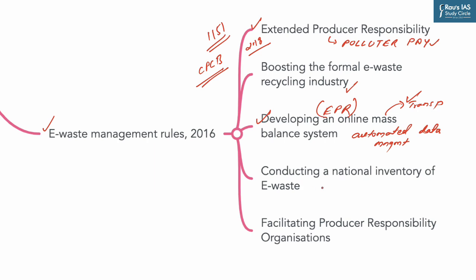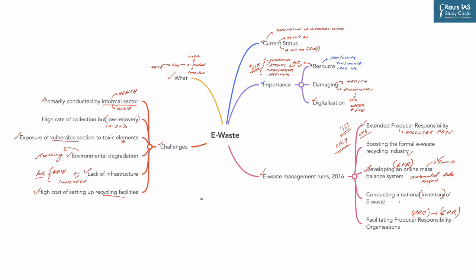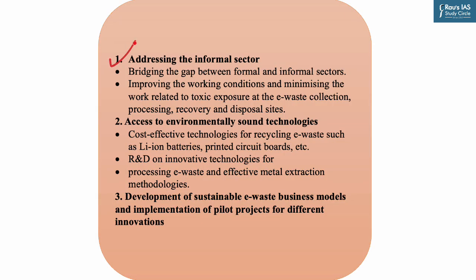Apart from this, all state pollution control boards and pollution control committees have been mandated to develop inventories of e-waste in their respective states and union territories. Now, the e-waste rules provide producers with the option of using a Producer Responsibility Organization, that is PRO, to implement their extended producer responsibility. Now, having seen various aspects related to e-waste, let us have a look at the way forward. First need is addressing the informal sector.